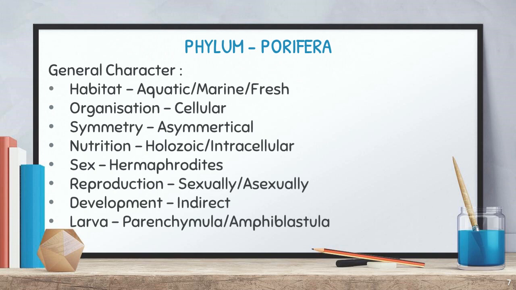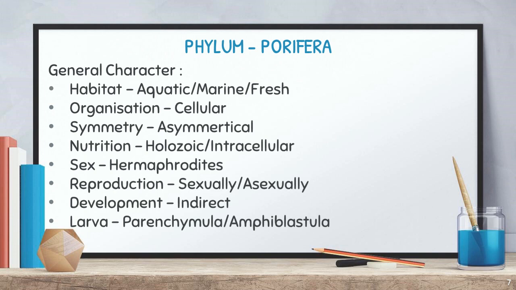From ingestion to egestion, step by step, the digestion process is going on. That we could say is holozoic nutrition. Understand? And intracellular means this digestion or assimilation process is going on inside the cells. That is called intracellular nutrition.